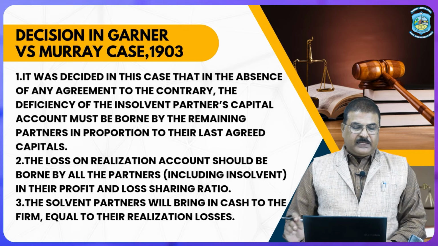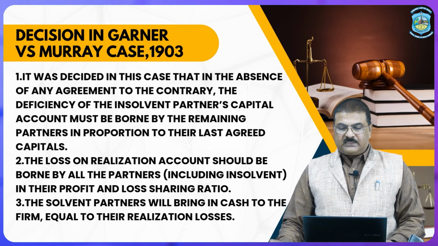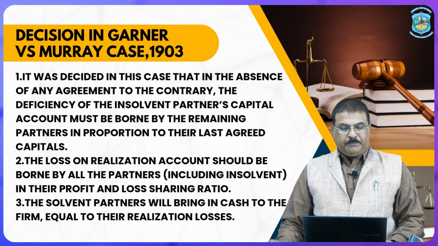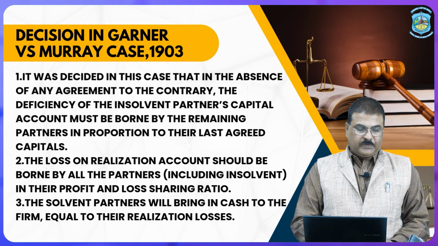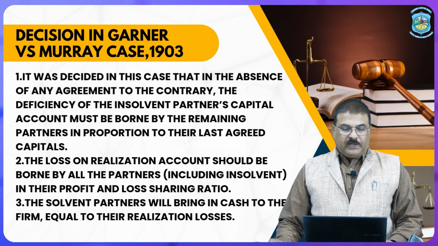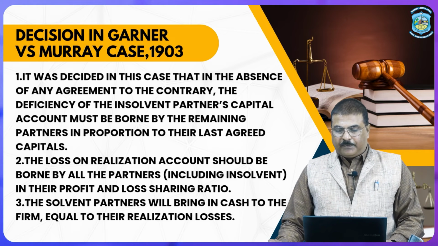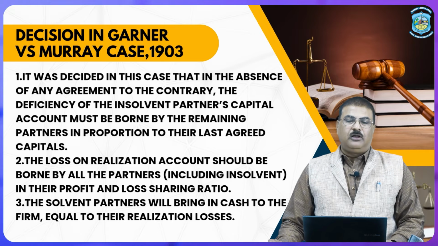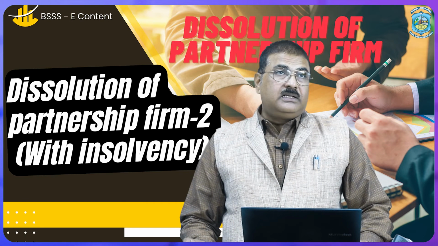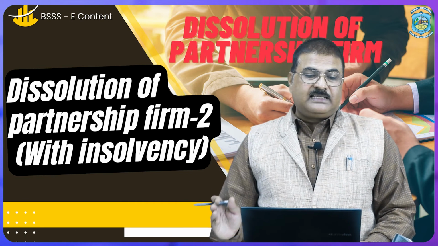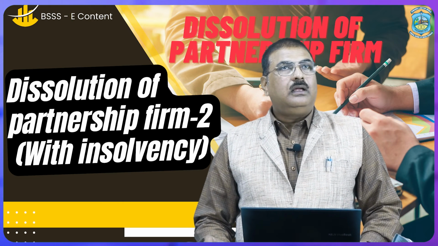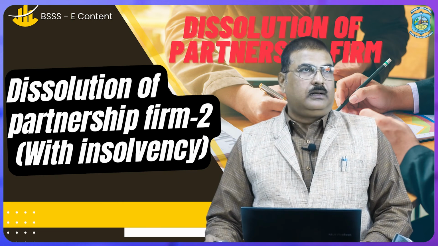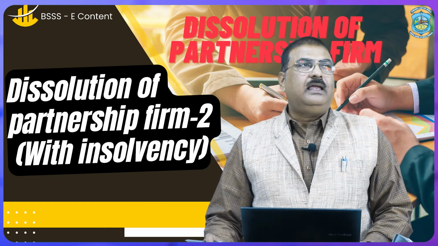Second decision given by the court: the loss on realization should be borne by all the partners, including the insolvent partner, in their profit and loss sharing ratio. Third, the solvent partners will bring in cash to the firm equal to their realization loss. Then the major question arises here: the applicability of the Garner versus Murray rule in the world, or you can say in India.